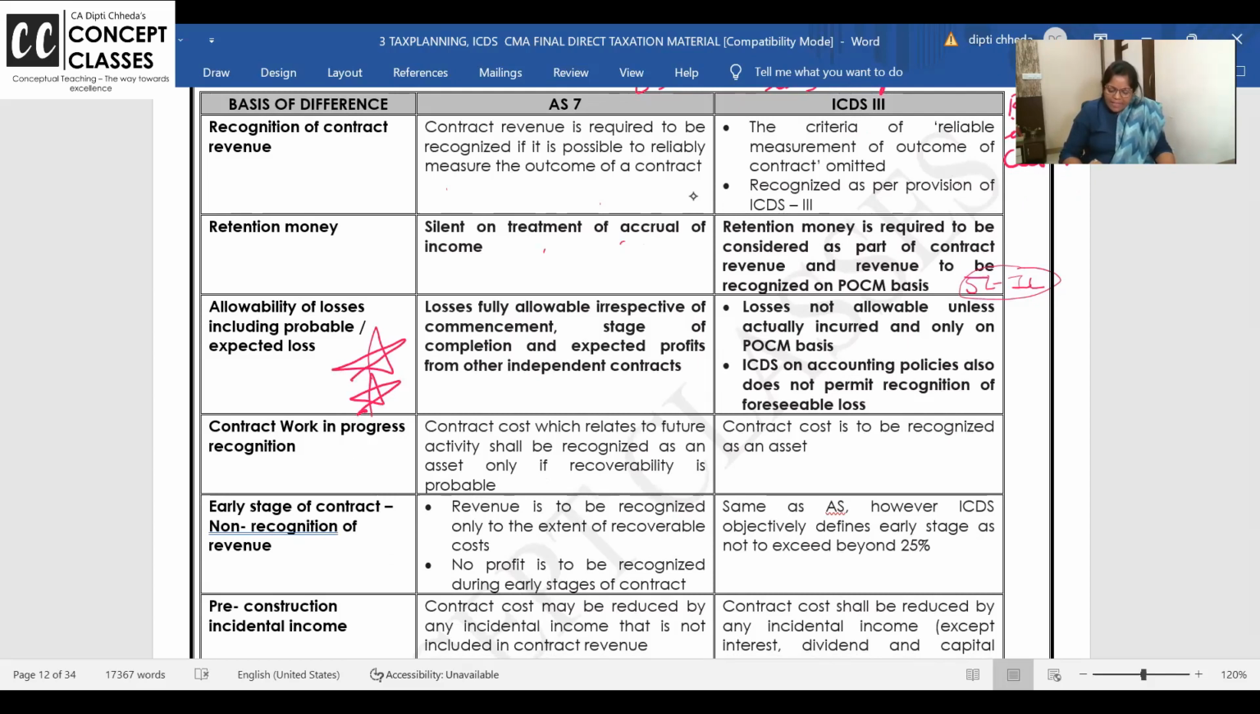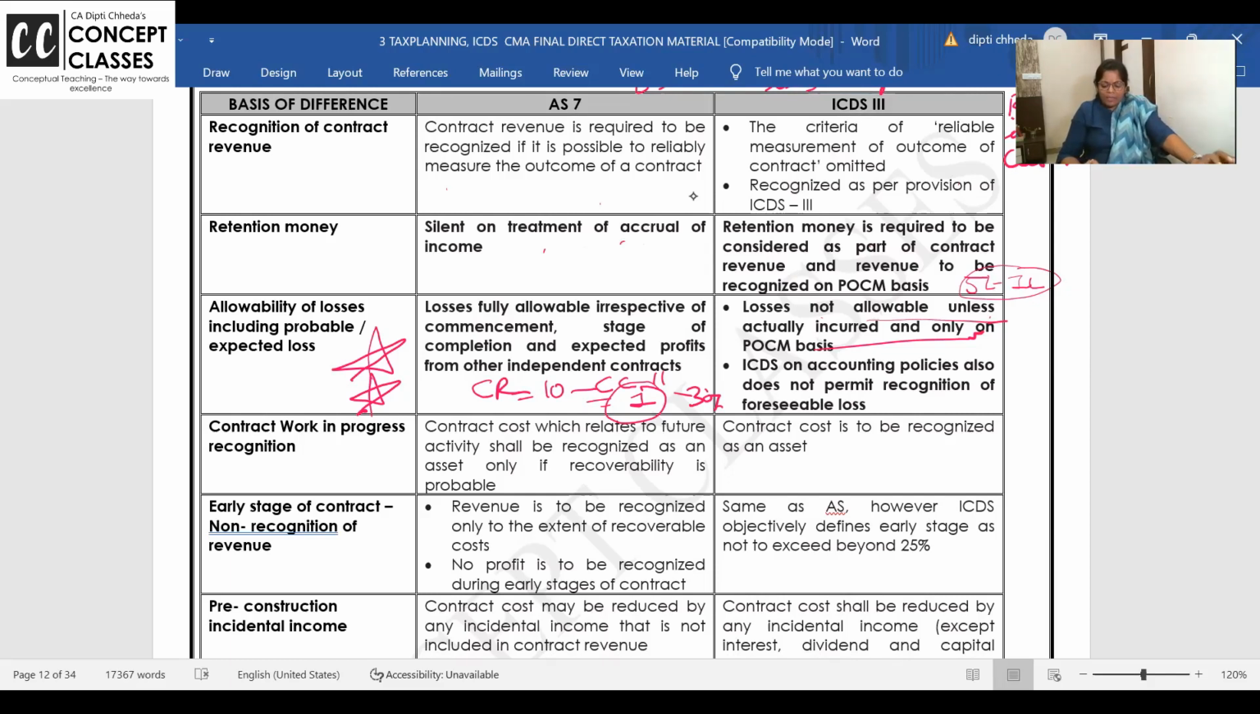In AS 7, they say if you know that contract revenue is 10 rupees and contract cost is 11 rupees, 1 rupee is going to be a future loss. Right now only 30% of the contract is over. Still, you recognize the whole loss. Here, loss is not allowable unless you actually incur it. Do this carefully. Accounting says if losses are there, they follow prudence, no? So recognize the losses as soon as you come to know, even if they are future losses.